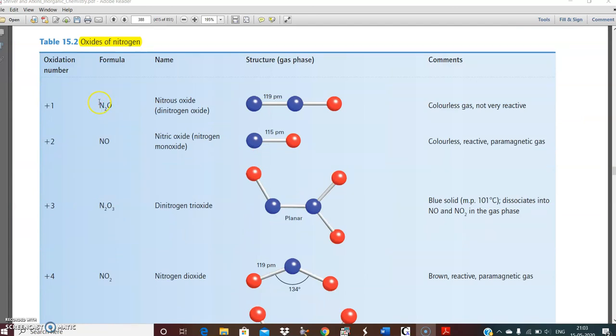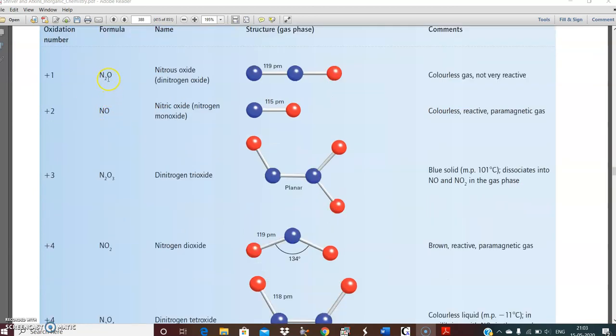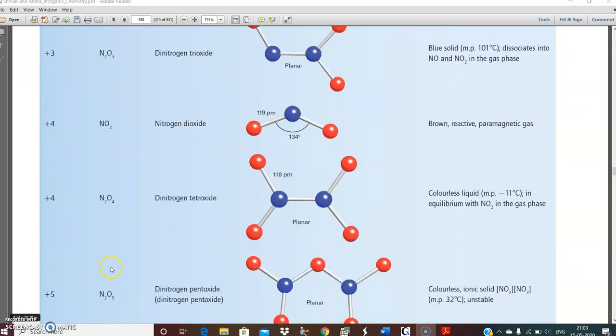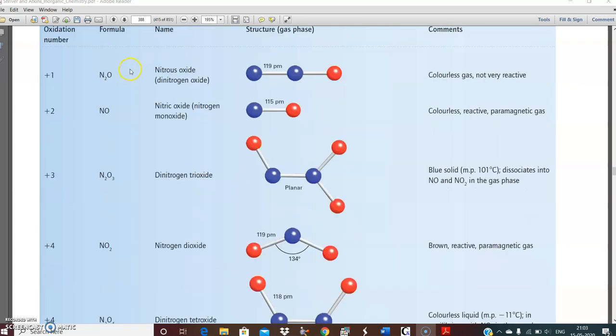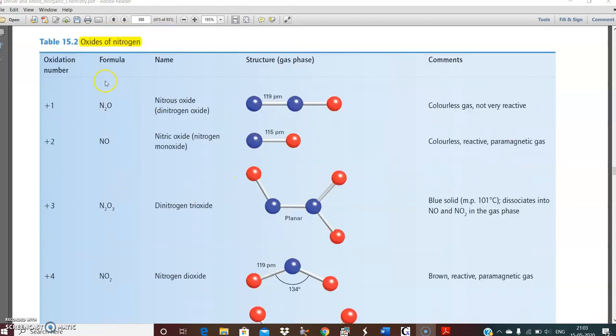Oxides of nitrogen, you see. Nitrogen can have N2O, NO, N2O3, NO2, N2O4, N2O5. These are the most common oxides of nitrogen. Name, formula, oxidation number of nitrogen in it, then structure, then properties. In exams, sometimes the same chart is asked except the comments, like the name, oxidation number, formula, and structure of the oxides of nitrogen.